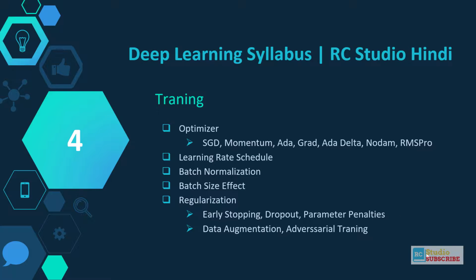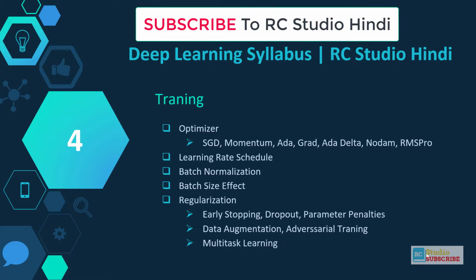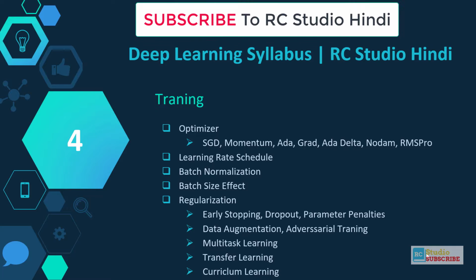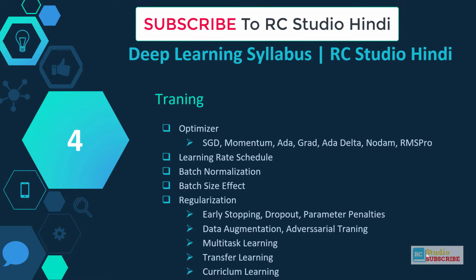And you also have to consider multitask learning. What do you mean by multitask learning? When you try to train your data set, then you have to consider multitask learning, transfer learning, and curriculum learning. So what are these concepts and how do you implement them on your data set, improve your output, and increase your accuracy? These concepts are helpful for your data set. After you complete your training part, then you can apply it directly on algorithms.